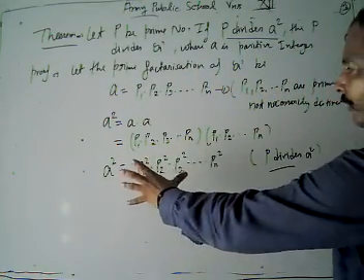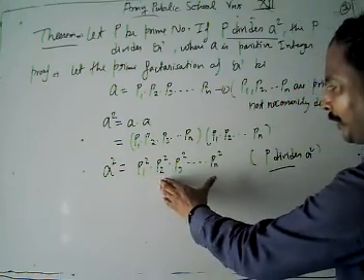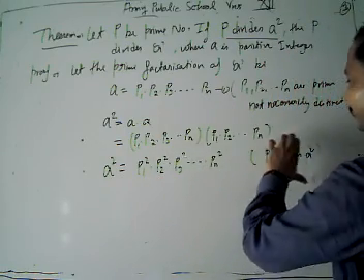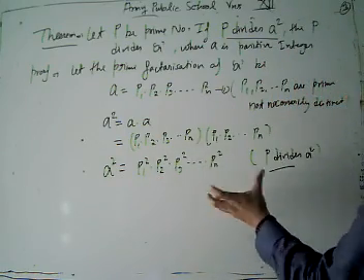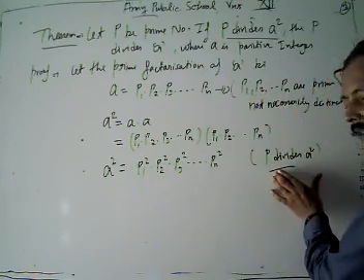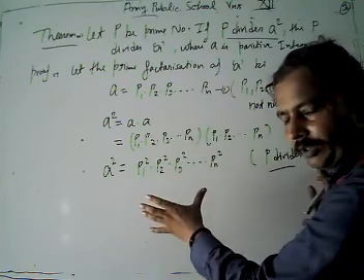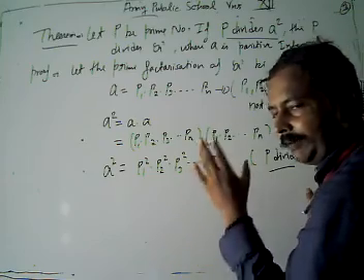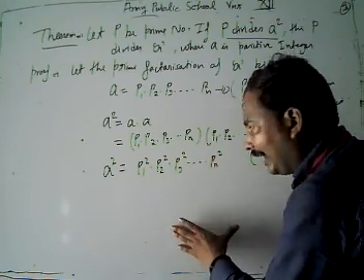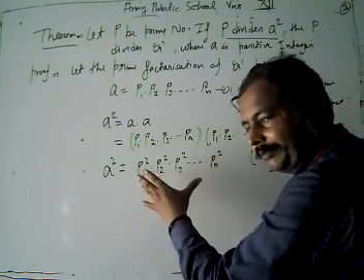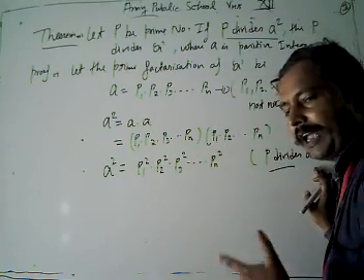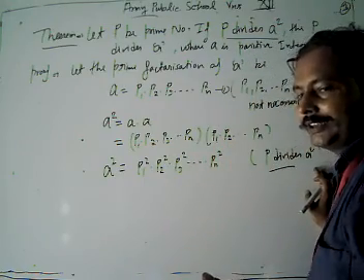We have A square equal to P1 square, P2 square, P3 square, Pn square. It's given that P divides A square. P divides A square means this P is one of these, because the fundamental theorem of arithmetic guarantees that any number can be represented as a product of its prime factors, and the factorization is unique.